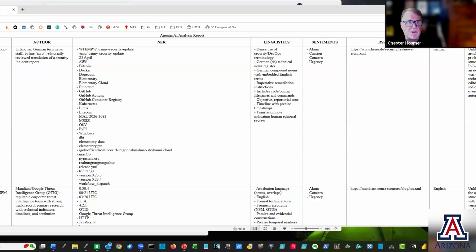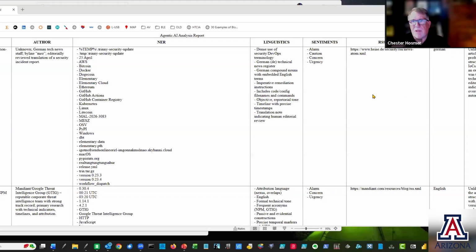So we get the decisions, obviously, if it's escalate, the reason why it was escalated, what the article title is, who's the author, what is the NER. And you notice in these articles, there's a lot of named entity recognition identified within the article. We get the linguistic data that we're looking for. We're getting the sentiments was alarm, caution, concern for this particular article. And then it's unlikely that it was AI generated. And the native language of this article was German.